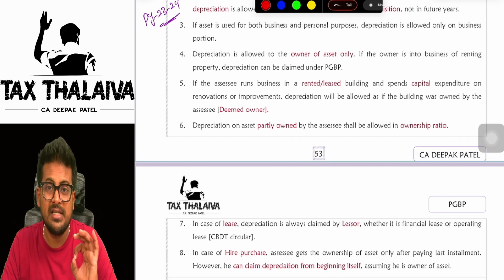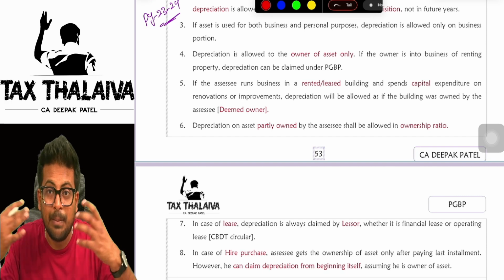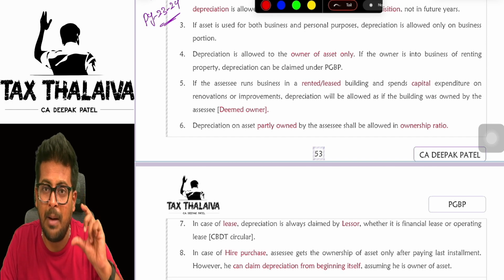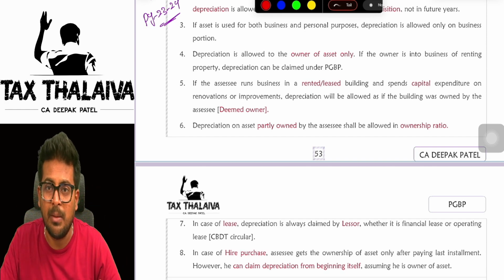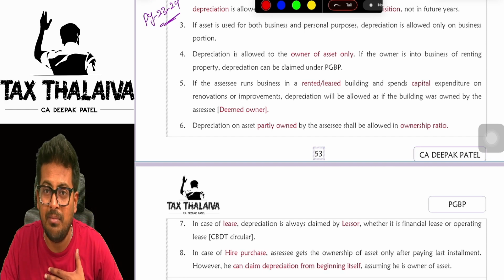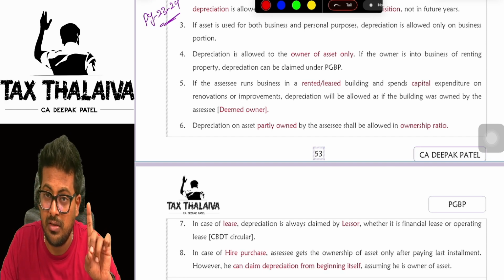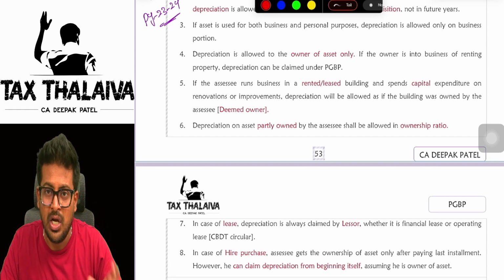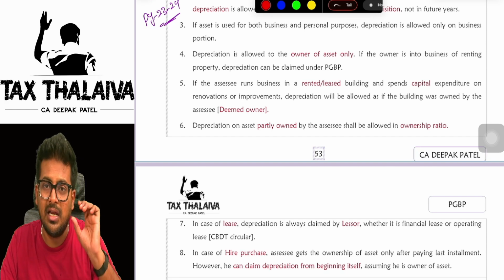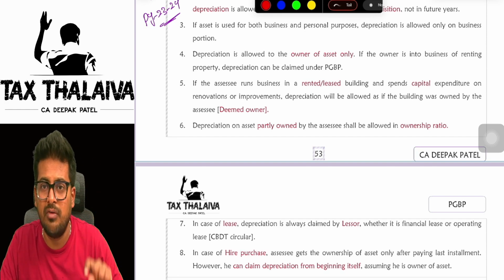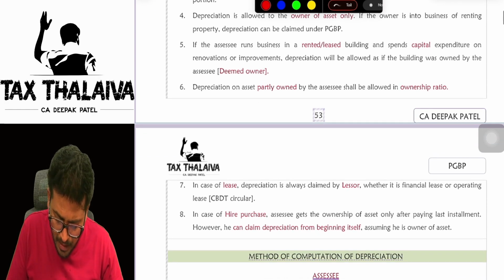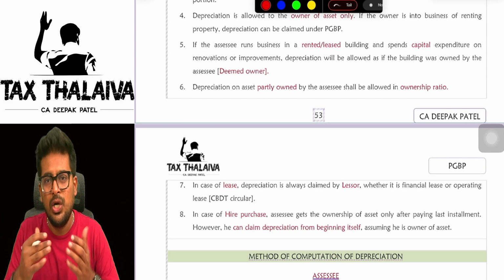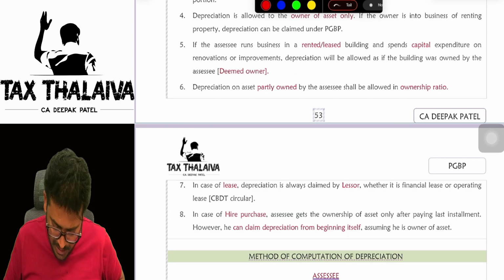In that case, let's say for example, I did some capital repairs to the building. Then in that case, that part of capital expenditure which I spent in order to repair the building, for that part I can be deemed as an owner and I can claim depreciation. If I am a tenant, I have done some capital expenditure repairs to that building, in that case, I can claim depreciation being a deemed owner of that capital repairs. If I am part owner, let's say for example, the property is owned by multiple owners, in that case, to the portion of my ownership, I can claim depreciation.